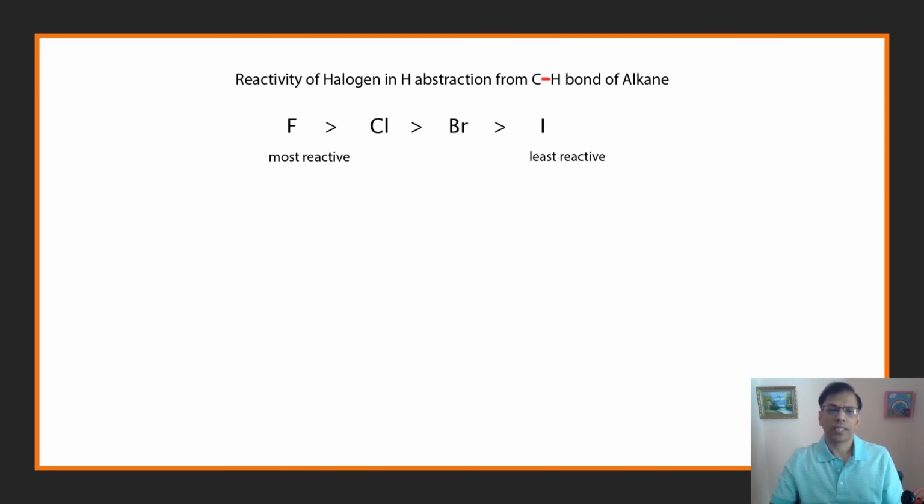So let's look at the reactivity of halogens in abstraction of the CH bond of an alkane. What scientists have found is that iodine is almost not reactive at all under all conditions, whereas fluorine is the most reactive halogen. Chlorine and bromine are of intermediate reactivity.